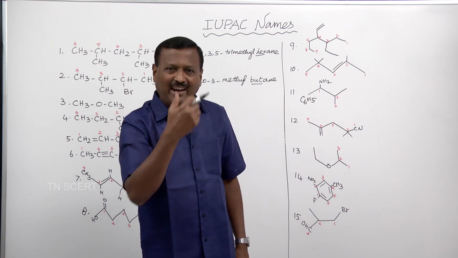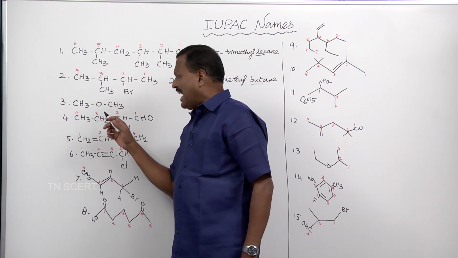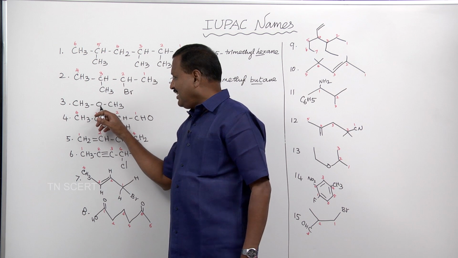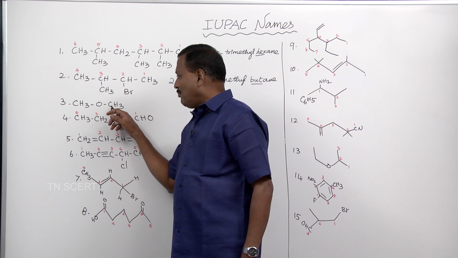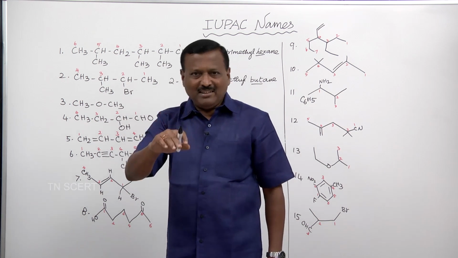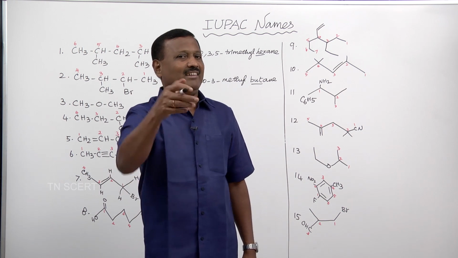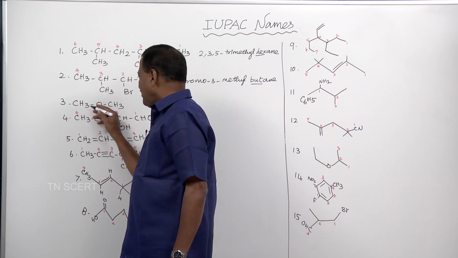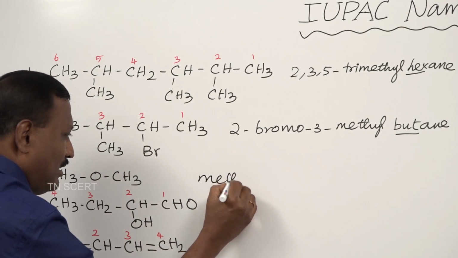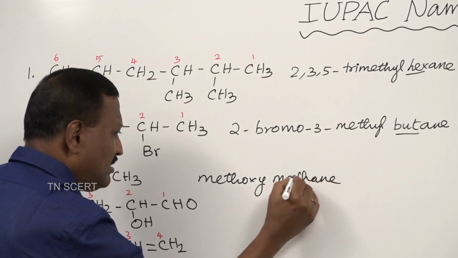So you should give the IUPAC name for ethers as alkoxyalkane. Here this is a methyl group, so this is methoxy, and the mother of methyl is methane. Mother of methyl is methane, mother of ethyl is ethane, mother of propyl is propane, mother of alkyl is alkane. So here methoxymethane is the IUPAC name of the third compound.